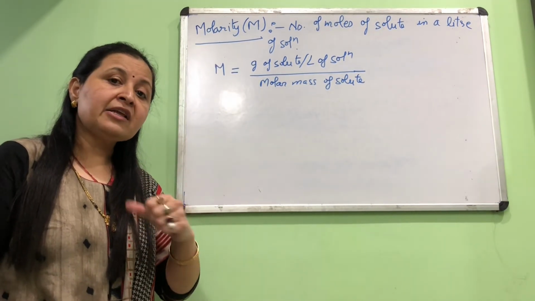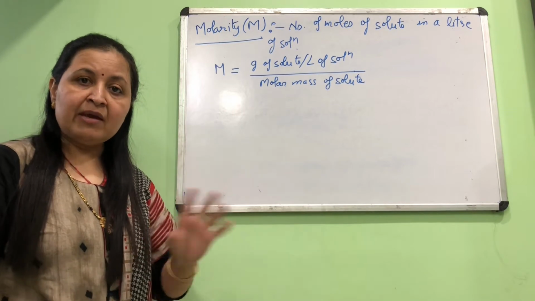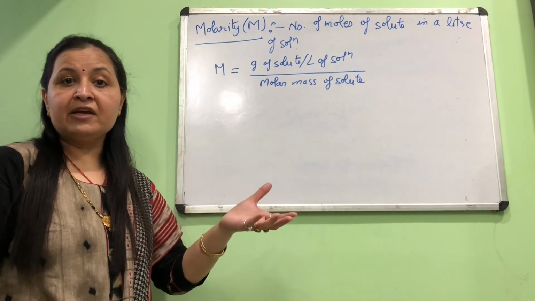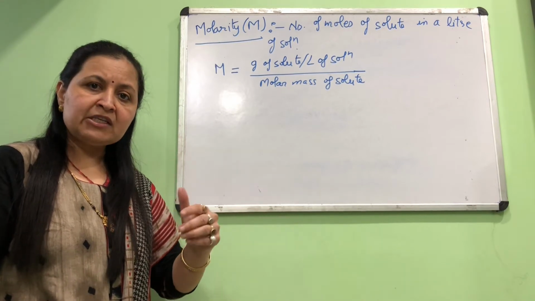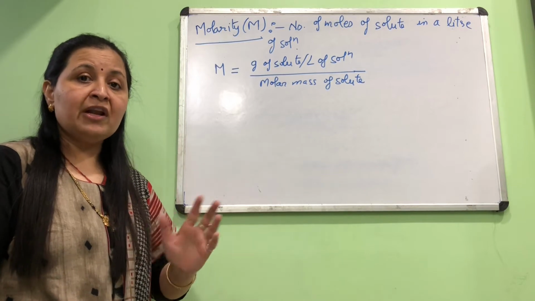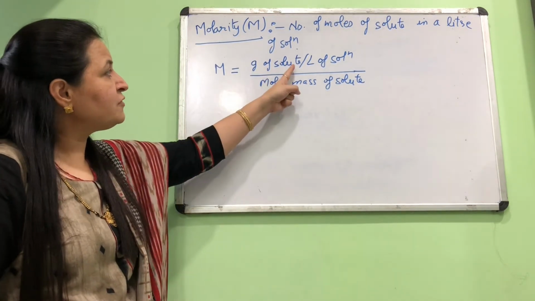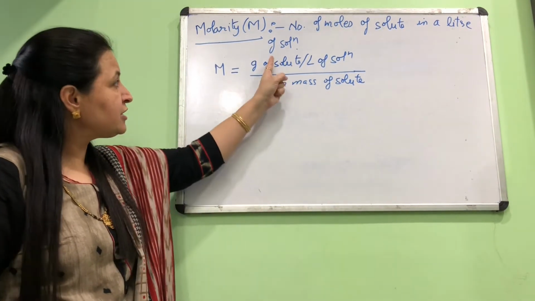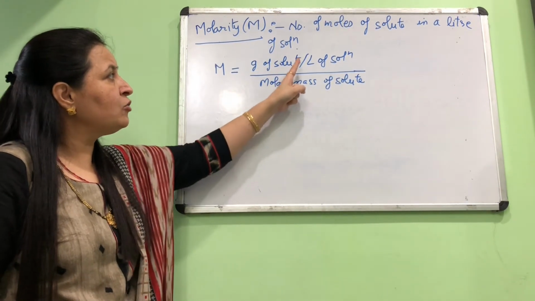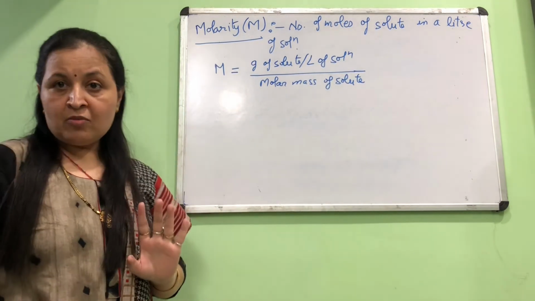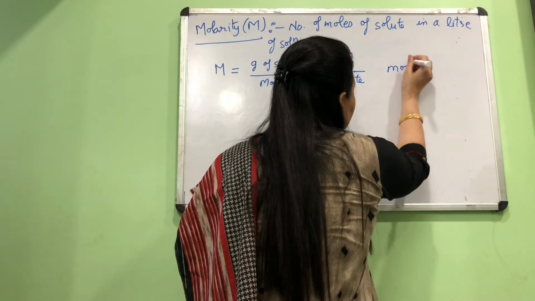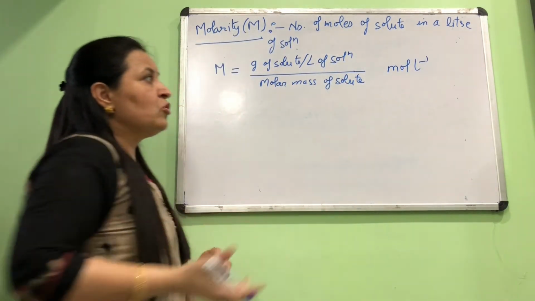आपको गिवन डाटा कितने भी लीटर के लिए दिया हो, कितने भी ml के लिए दिया हो, आप उसको पहले per liter में convert कर लो कि per liter कितने ग्राम solute है, और एक बार वो पता चल जाए तो उस ग्राम को molecular mass of solute से divide कर दो. And you know from your 11th class study that mass of solute upon molar mass of solute, this ratio itself is number of moles. Number of moles of solute per liter of solution is called molarity. So as simple as that. So this will give the unit of molarity to be mole per liter because it's moles of solute per liter of solution.